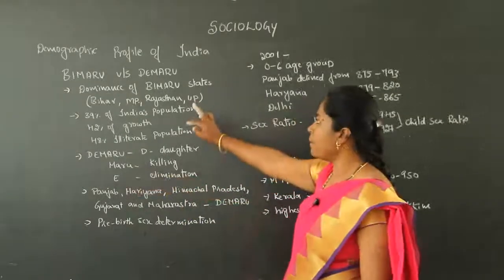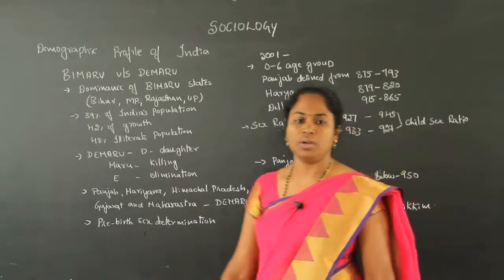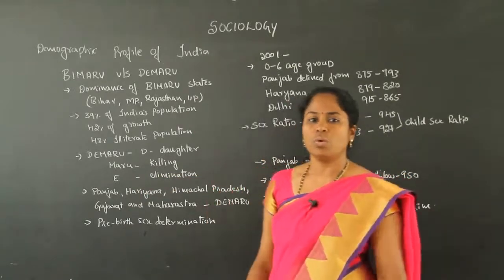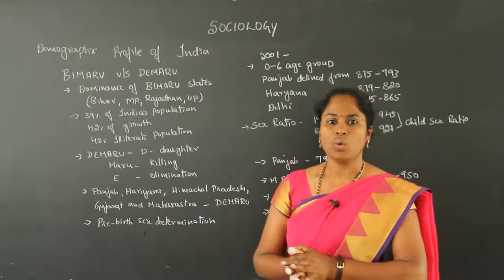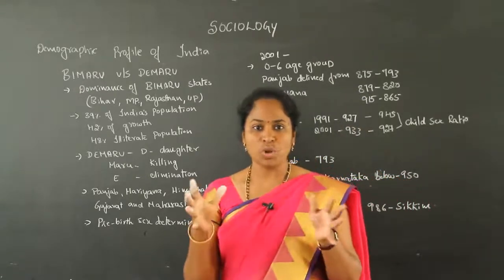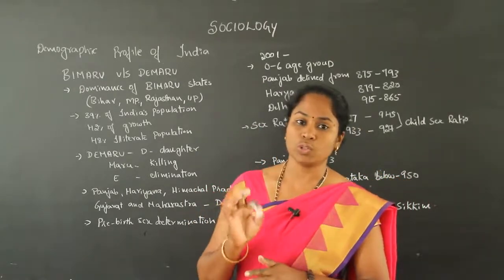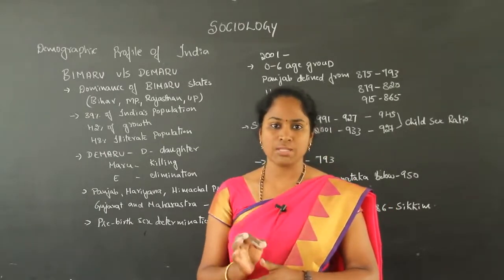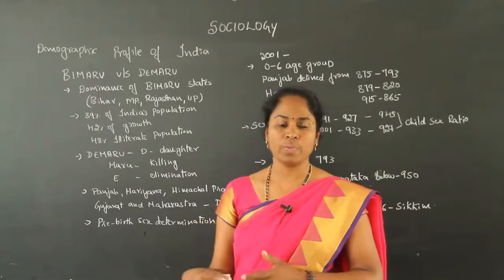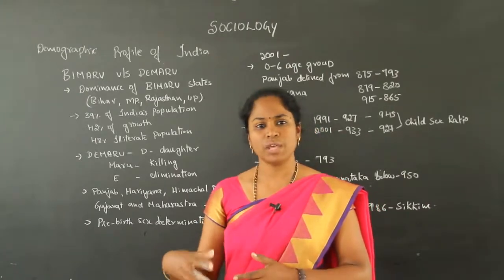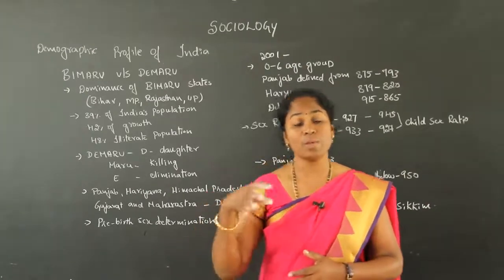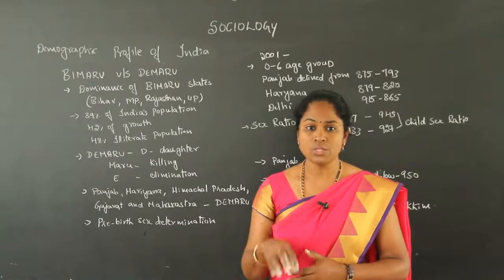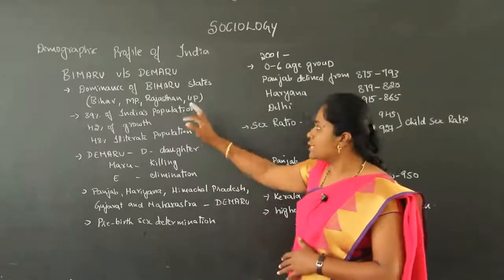Next one is Bimaru versus Dimaru. Here we could find the population of Indian society according to the 2001 census. Some states contribute more to the population, and because of that some problems are faced by Indian society. So what is Bimaru?